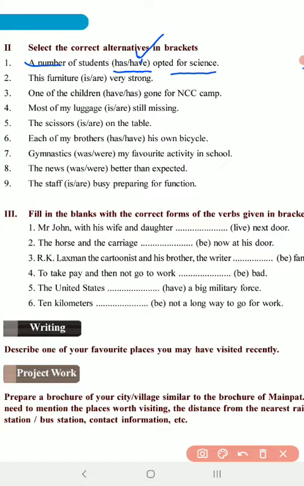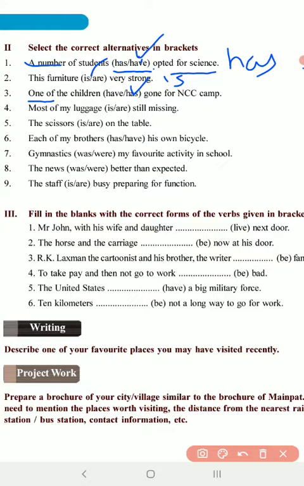This furniture, though it looks plural, is rather singular, therefore we use only a singular verb. This furniture is very strong. And then one of the children. We have already seen that after one of we use only a singular verb, and therefore one of the children has gone. One of the children has gone for NCC camp.